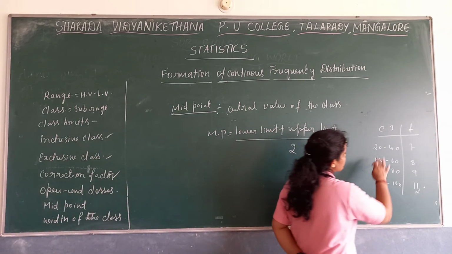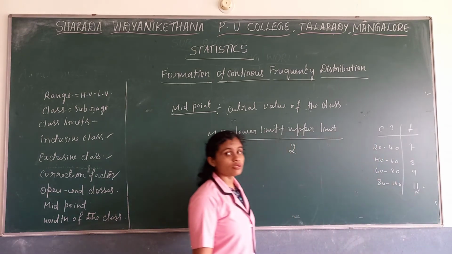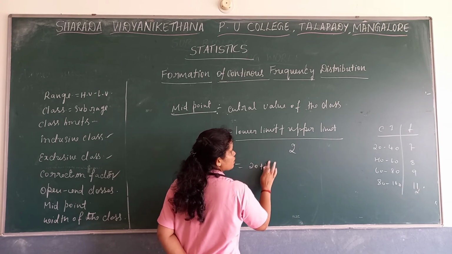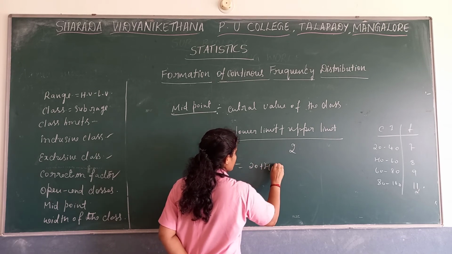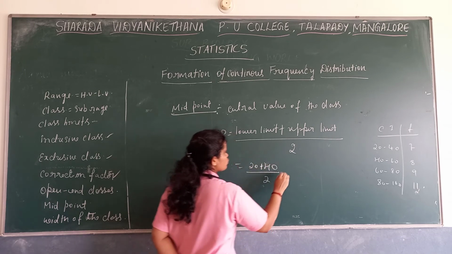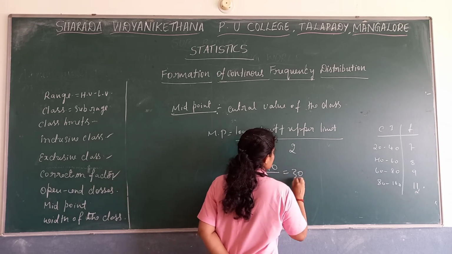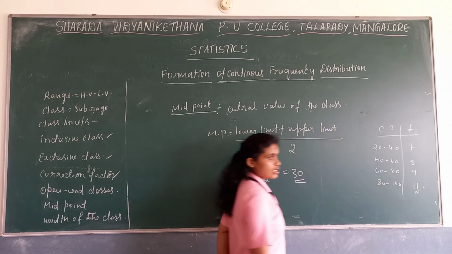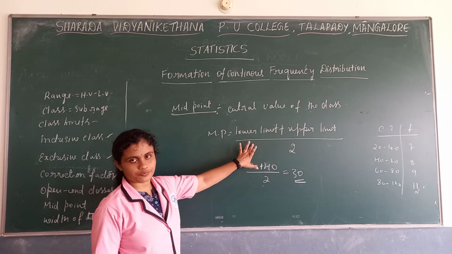How do we know for 20 to 40 what the middle value is? The value is 30. How to find it? 20 plus 40 divided by 2, so we get 30. Similarly, 40 plus 60 divided by 2, we get the middle value.